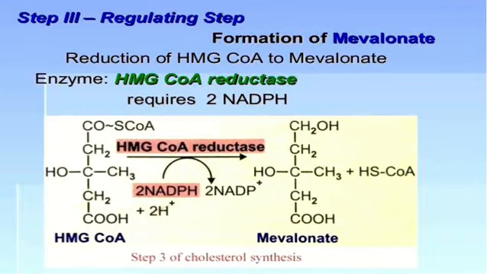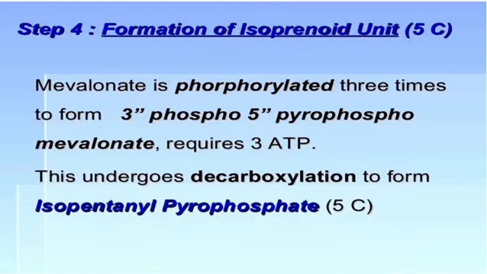Step 3, the regulating step, formation of mevalonate. Reduction of HMG-CoA to mevalonate is catalyzed by the enzyme HMG-CoA reductase. For this reduction, it requires 2 molecules of NADPH. Fourth step, formation of the isoprenoid unit. Mevalonate is phosphorylated 3 times to form 3-phospho-5-pyrophosphomevalonate. For this, it requires 3 molecules of ATP, and this undergoes decarboxylation to form isopentenyl pyrophosphate, a 5-carbon compound.